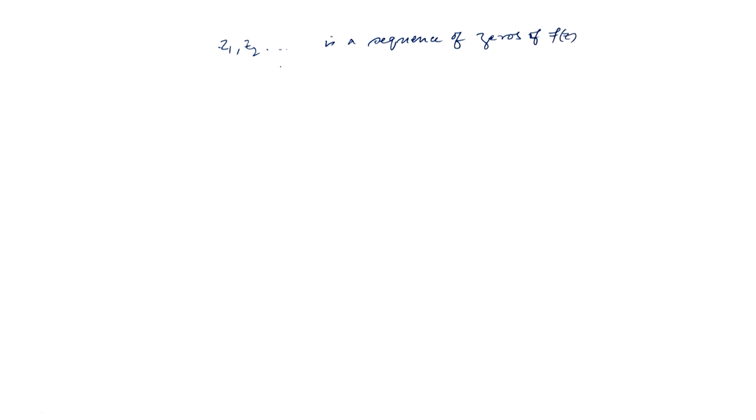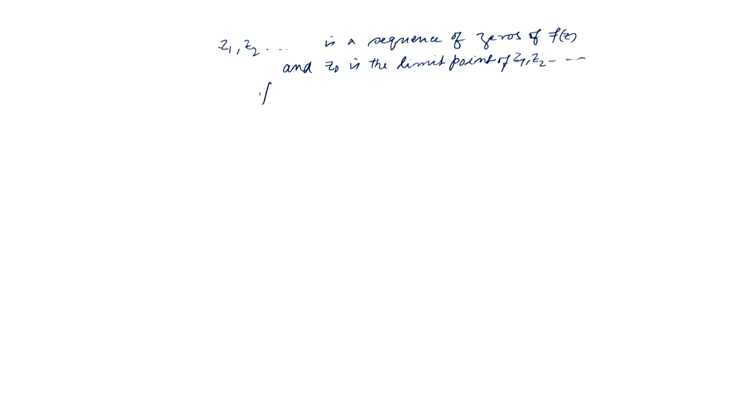Okay, and z naught is the limit point of z1, z2 and so on, of this sequence. Okay.